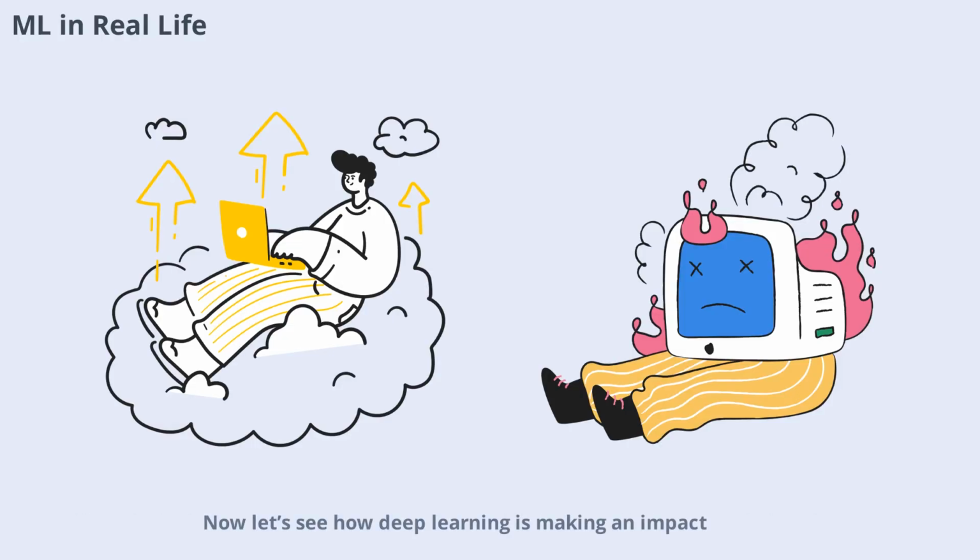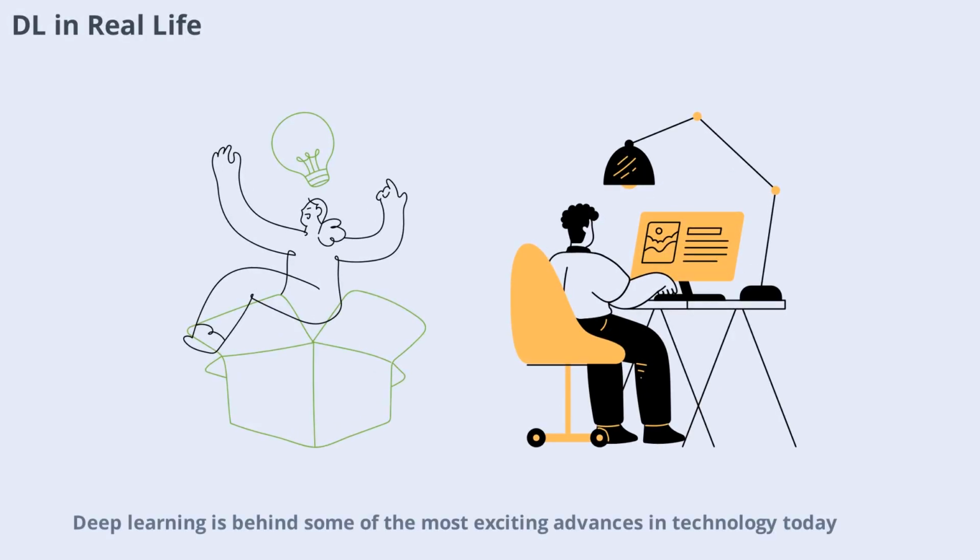Now let's see how deep learning is making an impact. Deep learning is behind some of the most exciting advances in technology today. It enables voice assistants to understand speech, powers facial recognition in smartphones, and drives autonomous vehicles. In healthcare, deep learning helps analyze medical images for faster and more accurate diagnoses. It's also used in language translation and even creative fields like music and art generation. These applications require processing massive amounts of unstructured data, something deep learning excels at.